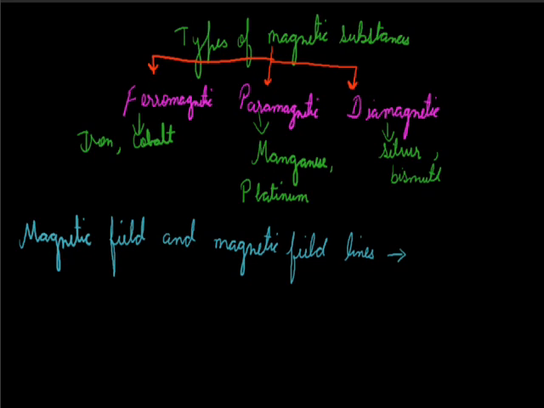That space or region where its influence can be felt is termed the magnetic field. Hence, the space or region around a bar magnet where its magnetic effect can be felt is called its magnetic field.